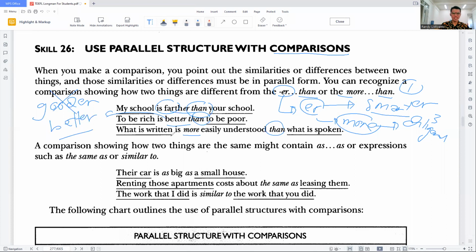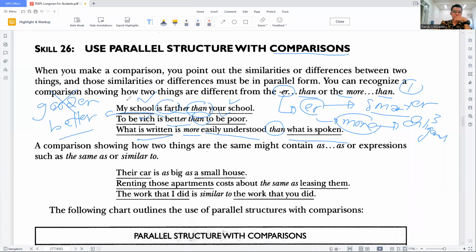And "more easily understood than what is spoken." You have to make sure that the things being compared are parallel. First one is my school and your school. To be rich and to be poor, what is written and what is spoken here.